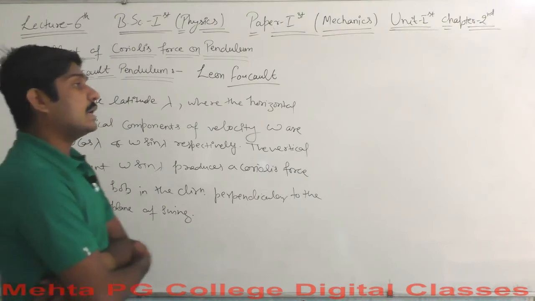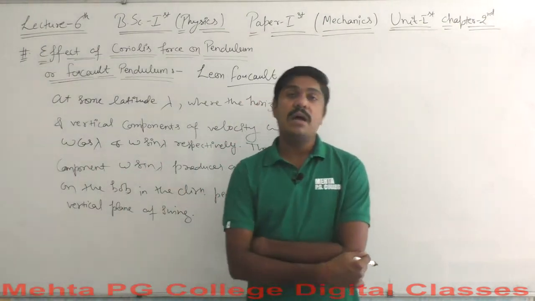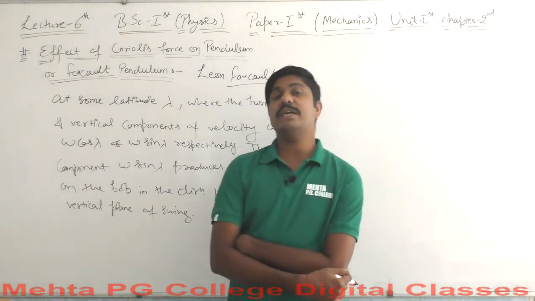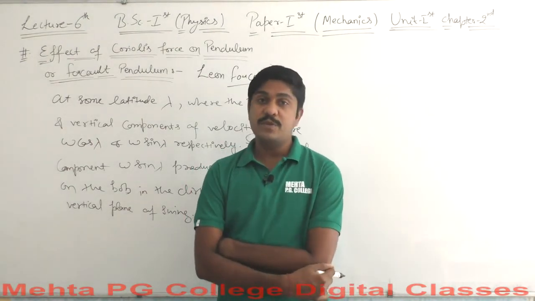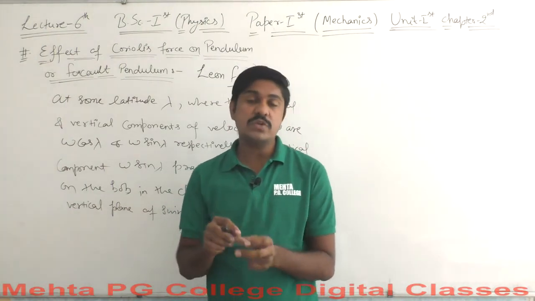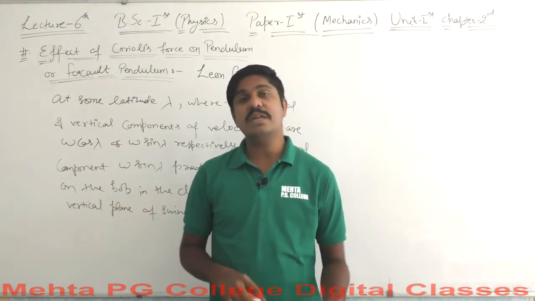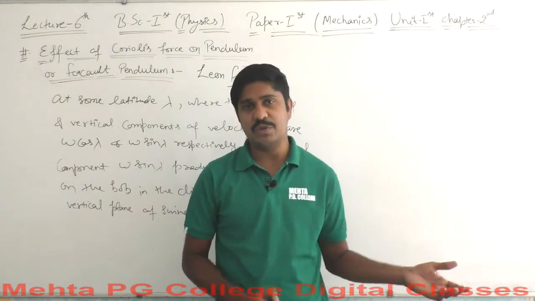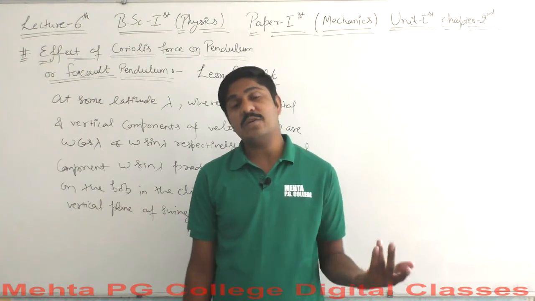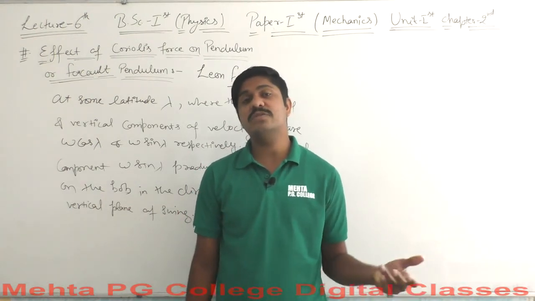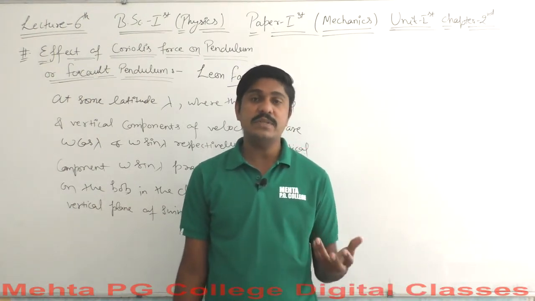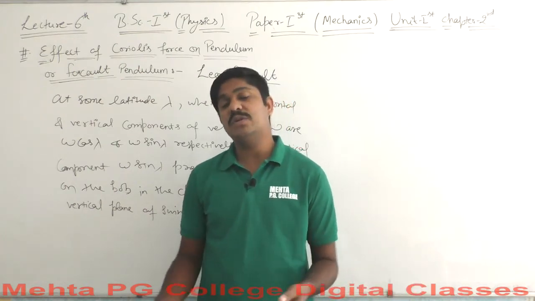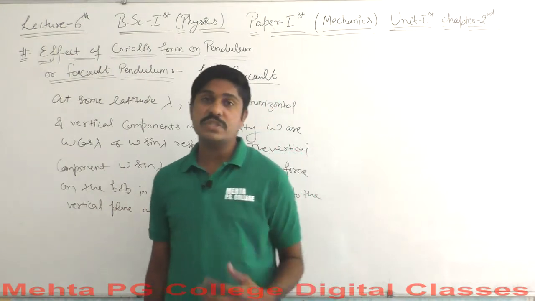Okay, so all that happens here is the vertical component. Every time, you know that the vertical component will produce a Coriolis force which has a direction perpendicular to the vertical plane of swing. Similarly, the horizontal component is not going to produce any kind of Coriolis force, because the Coriolis force is exerted just because of latitude, and that latitude affects the vertical components more effectively than the horizontal components. Okay, so this is all that happens here.